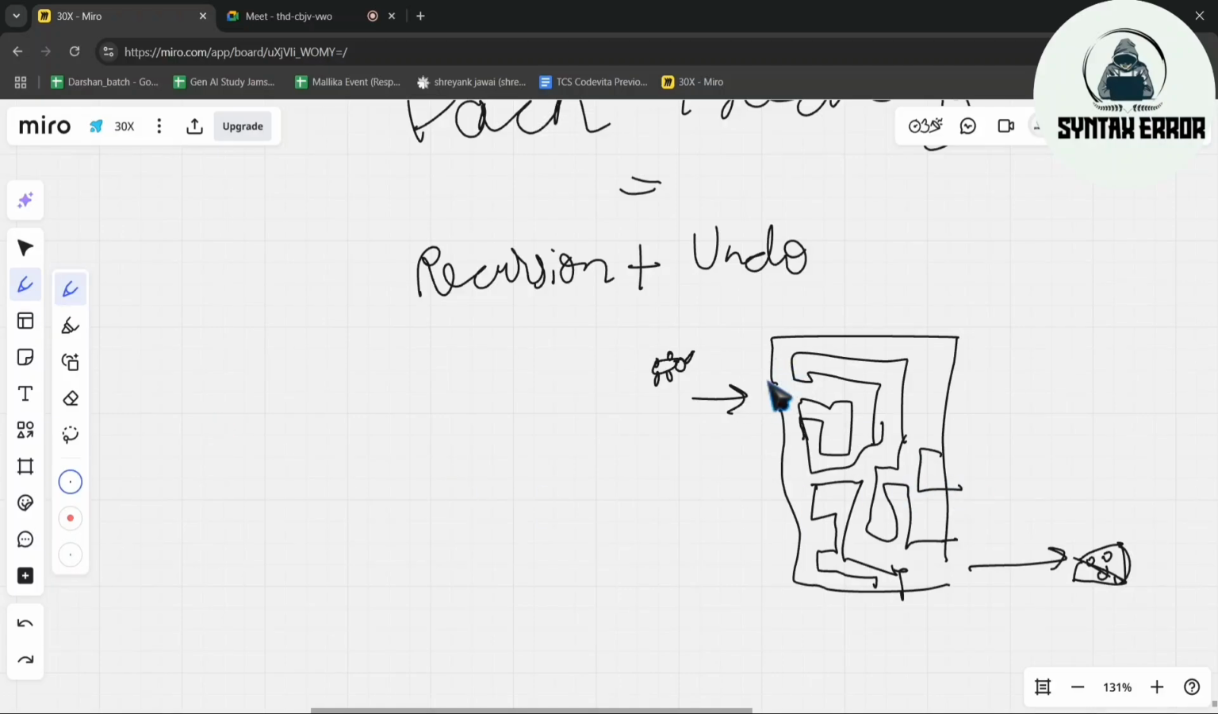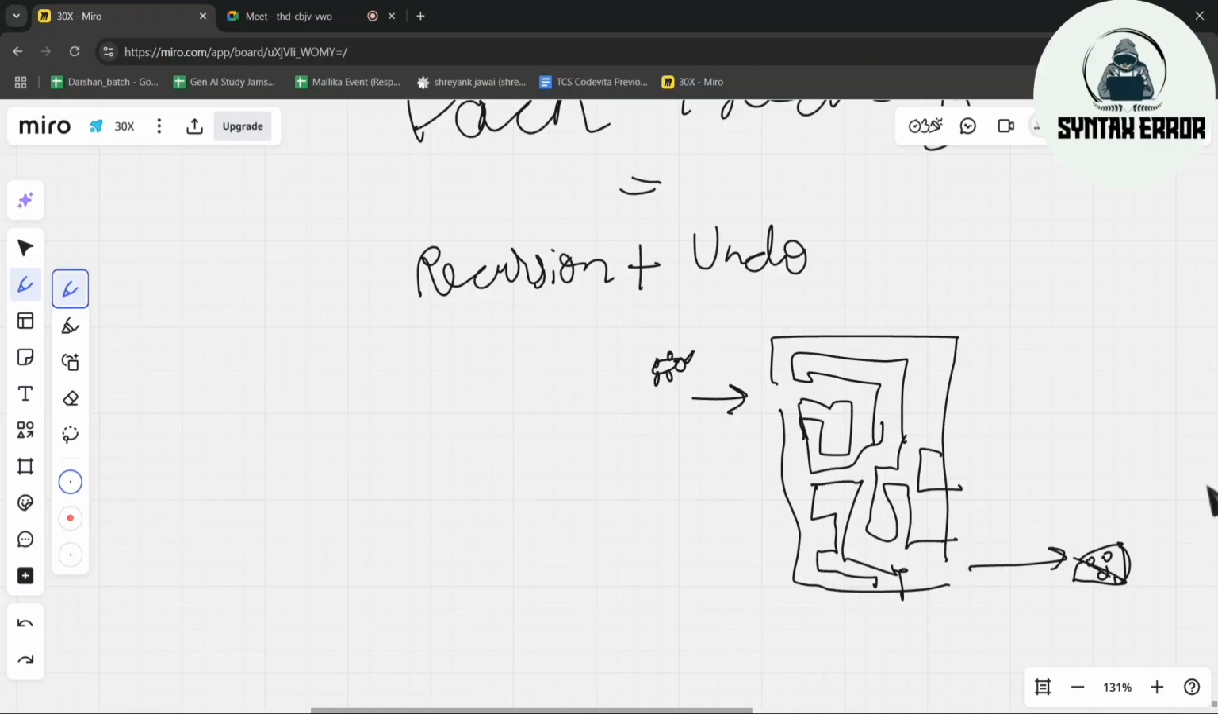Now what we will do? We will go like this, like this. We'll go here, but it's a dead end. So we'll come back and go here. Again, it's a dead end. At that time, what will we do? We'll come back over here. Next, we'll go here. Again, dead end. We'll come back here. We'll go here. Again, dead end. So we'll go down. Oh, now we got the path.